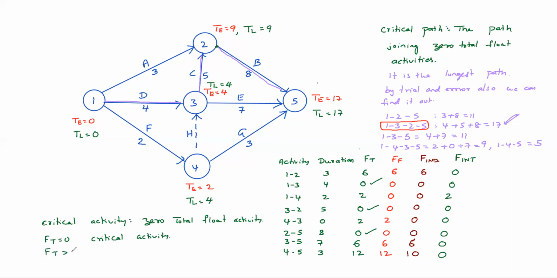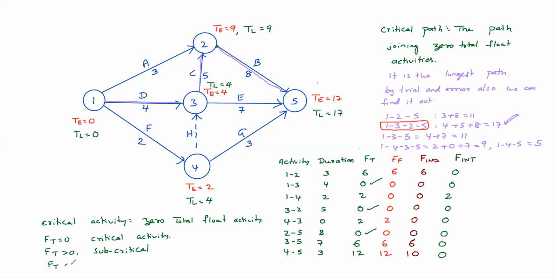FT greater than 0 is subcritical. Not that much critical, less than criticality.